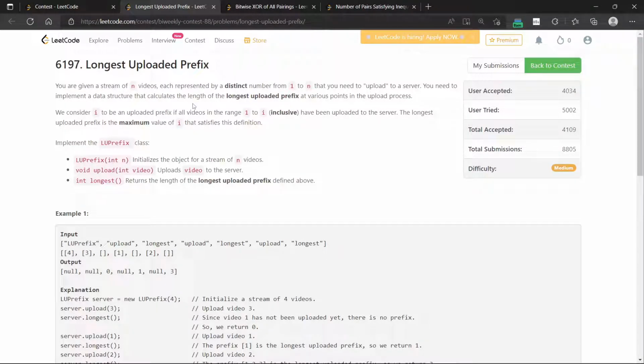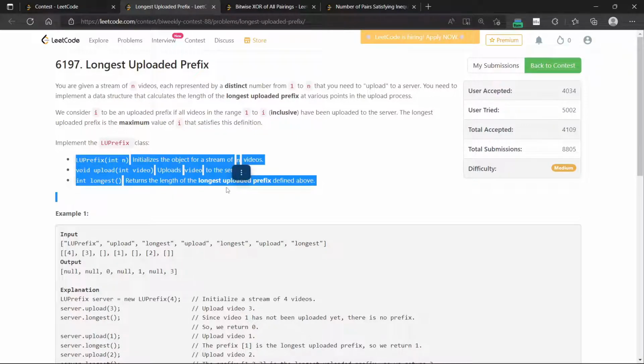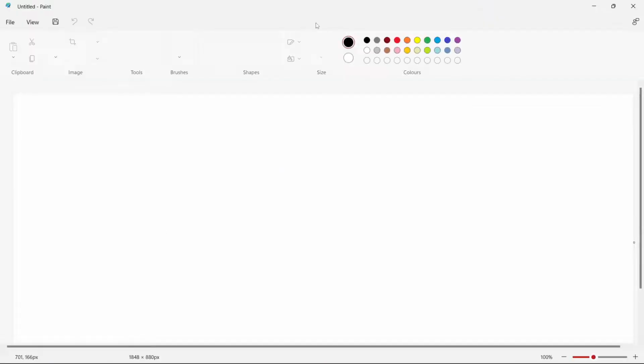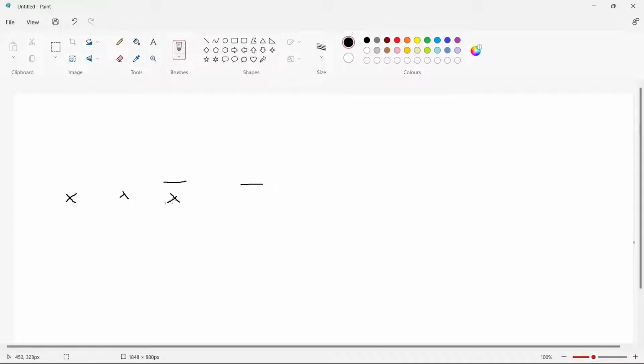The next problem says that you have to design a data structure such that it can perform these operations. What this operation says is you are uploading a video and you have to find the largest prefix you have obtained so far. What does this mean? Let us say that you are uploading videos, and you uploaded this video as well as this video, but haven't uploaded these videos so far. So the common largest prefix is still 0. Now suppose you have uploaded this video, the prefix becomes 1. You uploaded this video, then the prefix still remains 1. Then you uploaded this video, the prefix becomes 5 in this case.